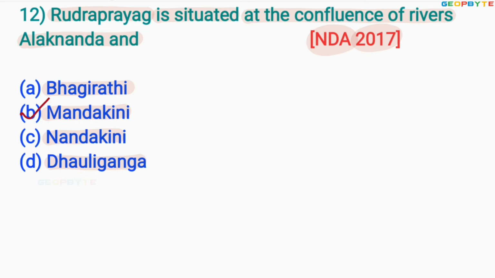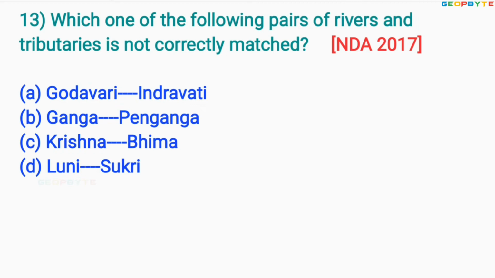Now the next one is, look at the 13th one, asked in 2017 for NDA exam like this. Which one of the following pairs of rivers and tributaries is not correctly matched? Option A, Godavari, Indravati, it is correctly matched.